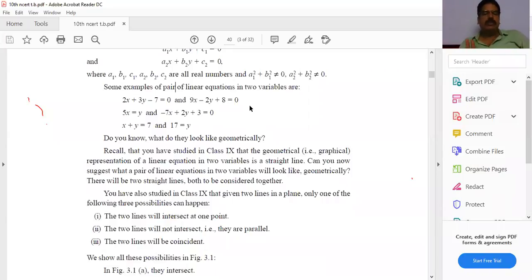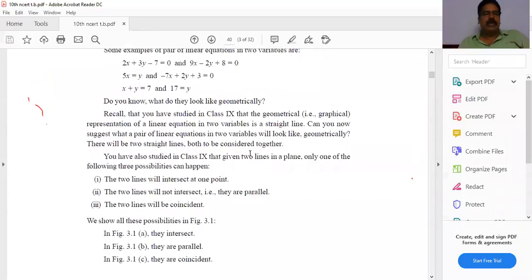Then you have two lines. What happens with two lines? Either they intersect at one point, see on the screen, or the two lines will not intersect. If they do not intersect, what can you say? They are parallel. Or the two lines will be coincident, meaning they overlap each other. Like that, three cases will happen if you draw the graph of a pair of linear equations in two variables, meaning two equations.